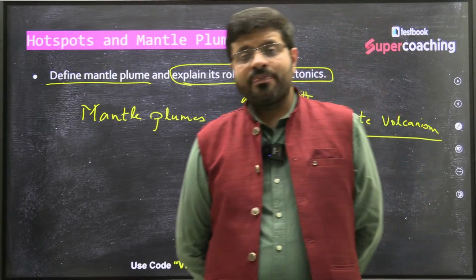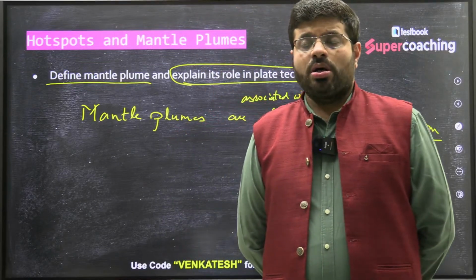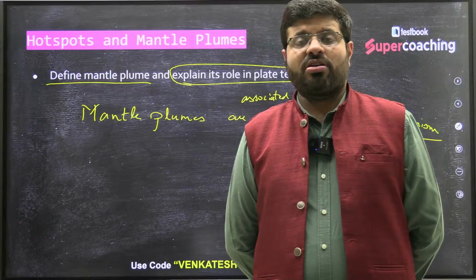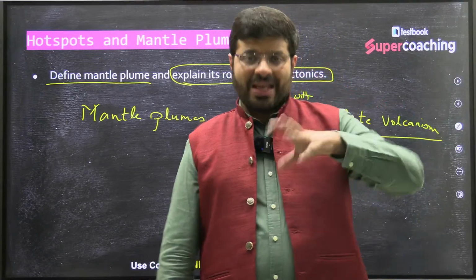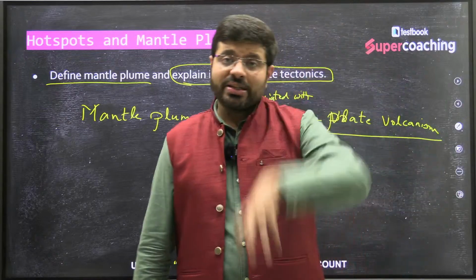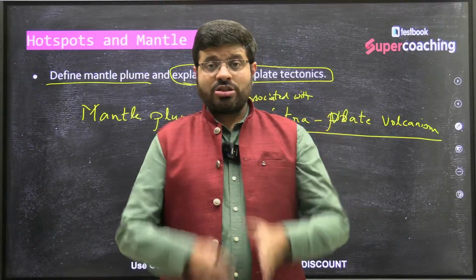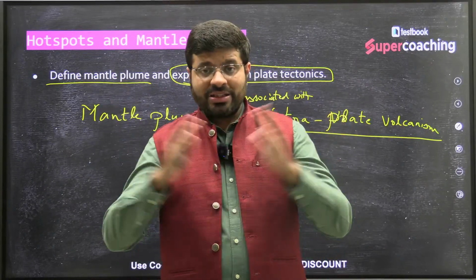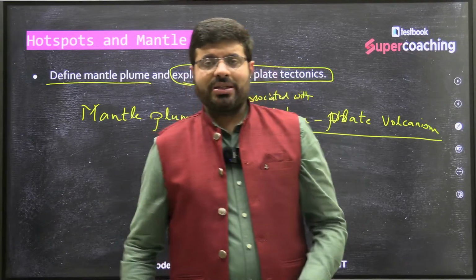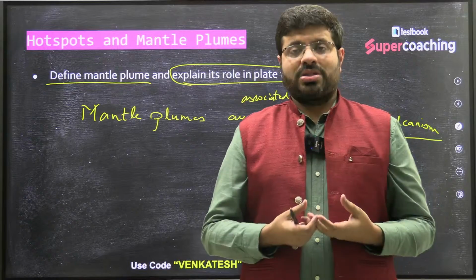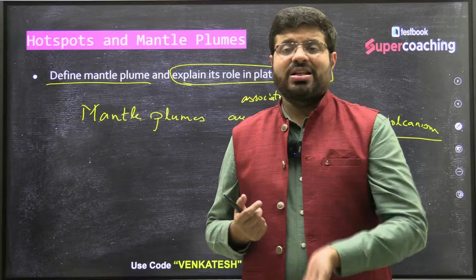A mantle plume is associated with intraplate volcanism. It is a rising event of magma, not just from the asthenosphere, but from deep inside the mantle. The mantle is solid, but within the solid there are conduit, pipe-like structures that develop, and along with them huge heat sources rise, because they have so much heat which pushes the region above it.